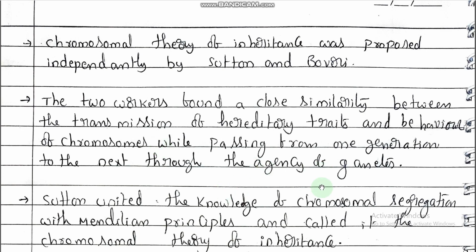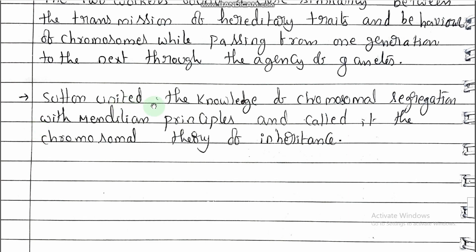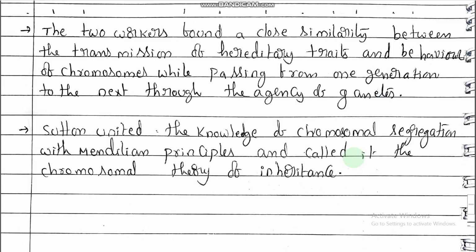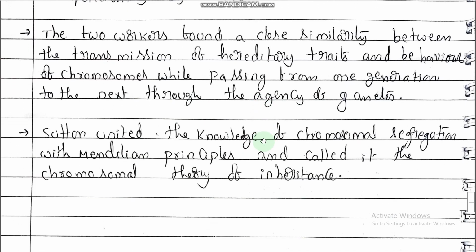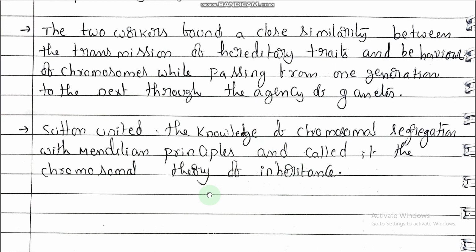Through the gametes. Sutton united the knowledge of chromosomal segregation with the Mendelian principles and called it the chromosomal theory of inheritance. So both Sutton and Boveri independently proposed the chromosomal theory of inheritance based on Mendelian principles.